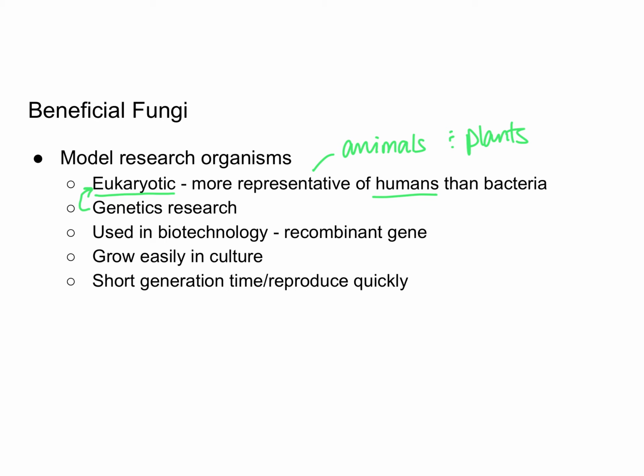Fungi also grow really easily in culture, and remember, culture just means that it is grown in the lab. And they have a short generation time, which means that they reproduce quickly, which means that you can see things like evolution in a shorter amount of time than if you were studying humans, for example, which take maybe 20 years in order to reproduce and produce the next generation.